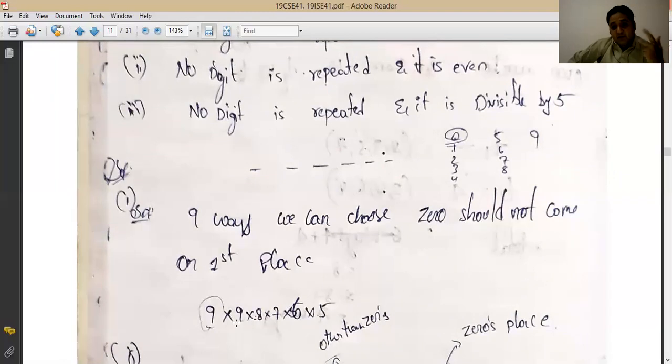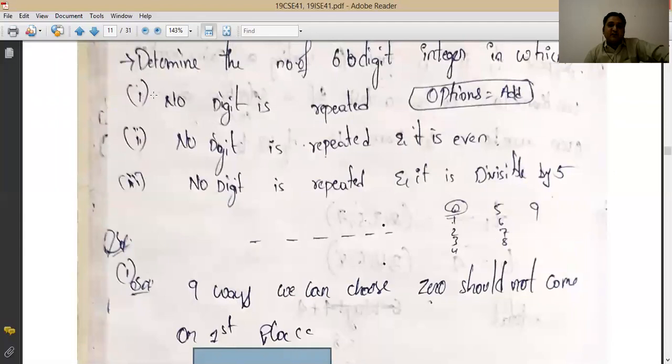For the second digit, the digit which has come in the first place is gone, so you have 9 again, because 0 can come at the second place. Then one by one the digits will be decreasing. So 9 into 9 into 8 into 7 into 6 into 5. That will be the answer of the first one, what you have to write.